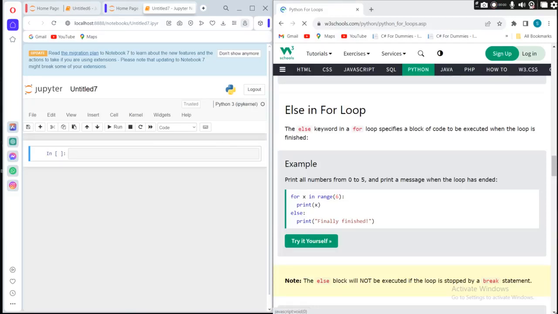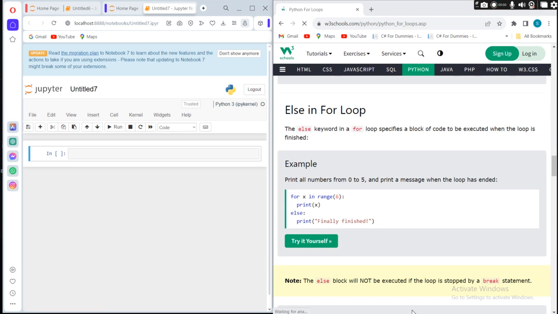In this lecture, we will talk about else in for loop. For example, we have two statements for repetition: one is while loop and another is for loop. We talked about else in while loop. Else in for loop and else in while loop have the same functionality. The else keyword in for loop specifies the block of code to be executed when the loop condition is false.